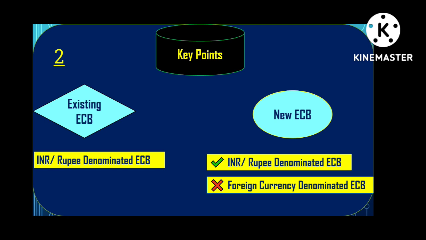So the fresh one can also be refinanced in the same currency. The point to be noted is that refinancing of a rupee denominated ECB with a foreign currency ECB is not permitted at all,